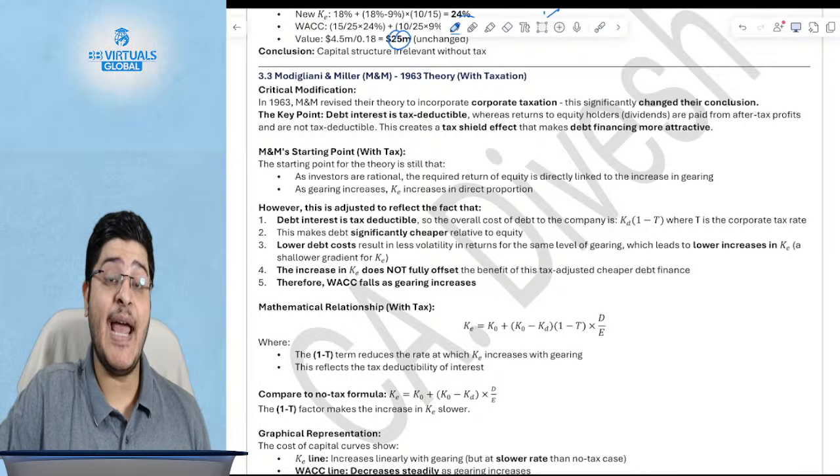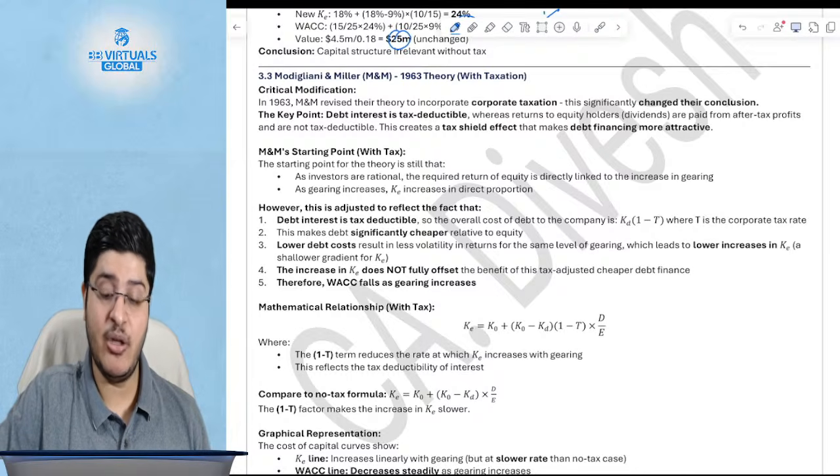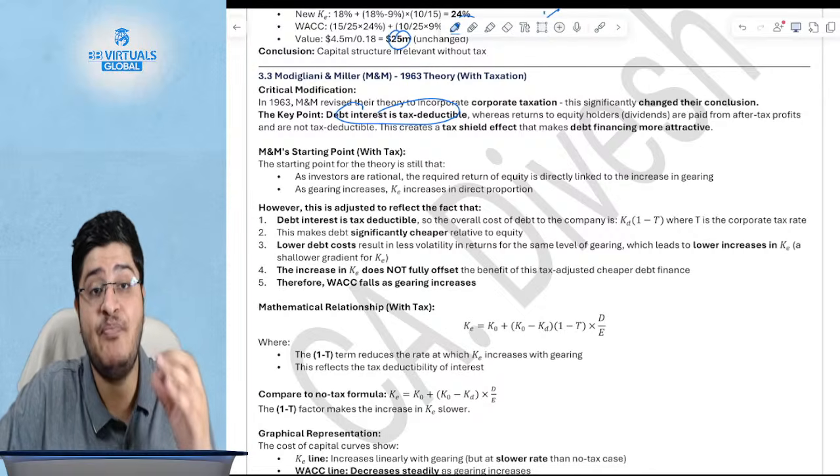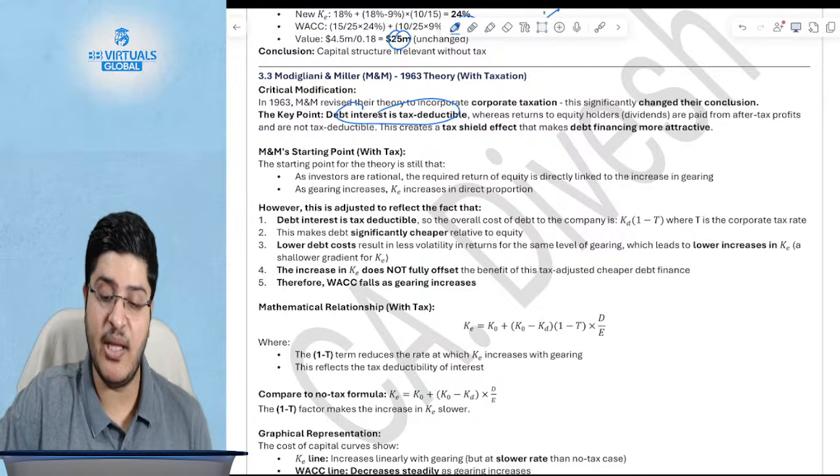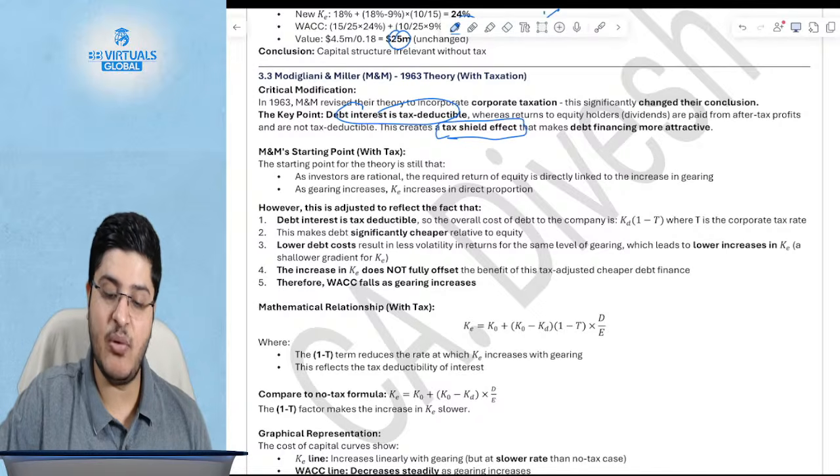Now, tax shield will be available on the debt interest. So debt interest is tax deductible. So there will always be some positive effect because of you taking the debt. This will be a tax shield effect. So what is that starting point?